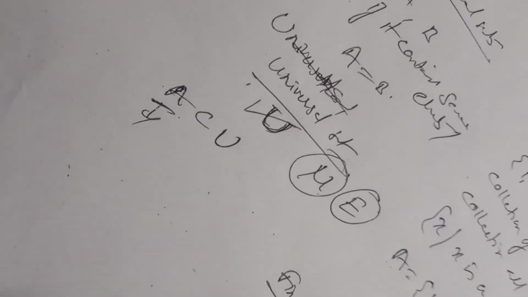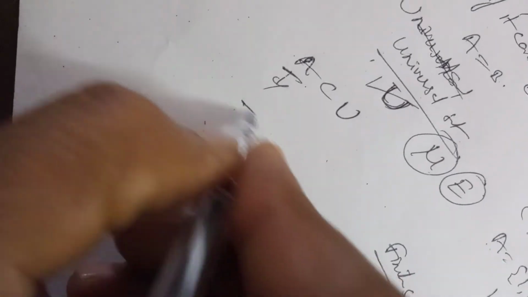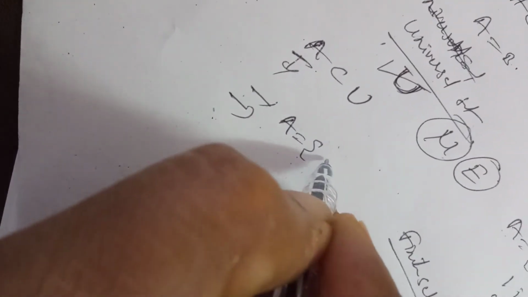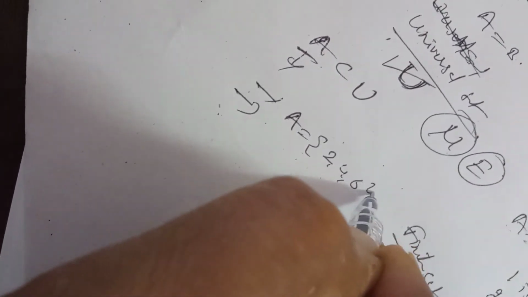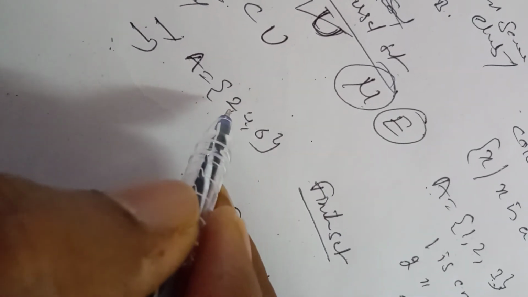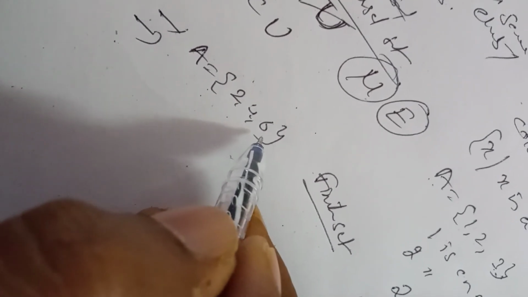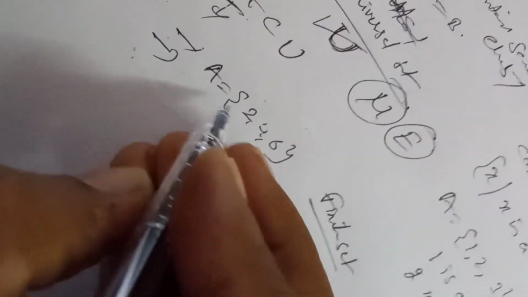Now here there are two important notations. Suppose {2, 4, 6} is given to you. This is a set containing 3 elements: 2, 4, 6.